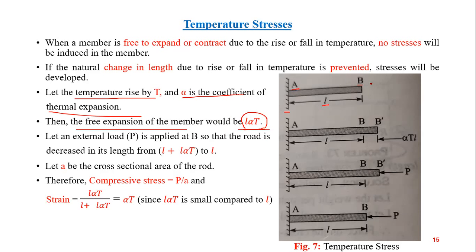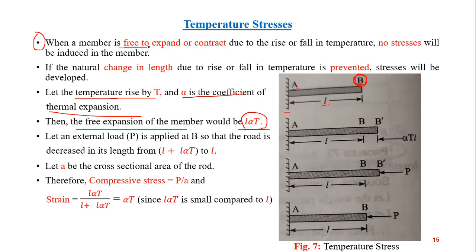And one of the most important points that you need to remember is this one. When a member is free to expand or contract, meaning when this end is free, there is no preventing of expansion or contraction of the material.